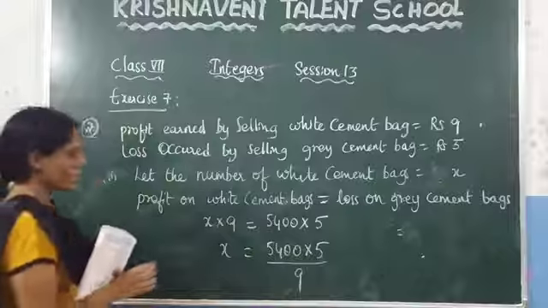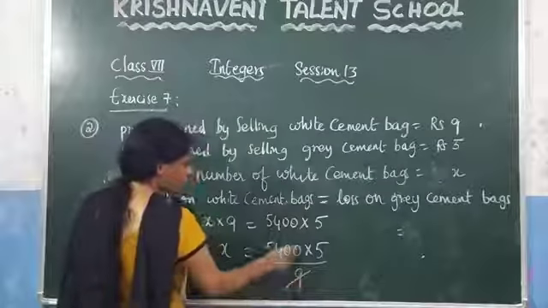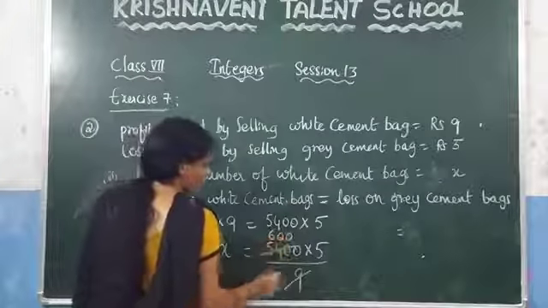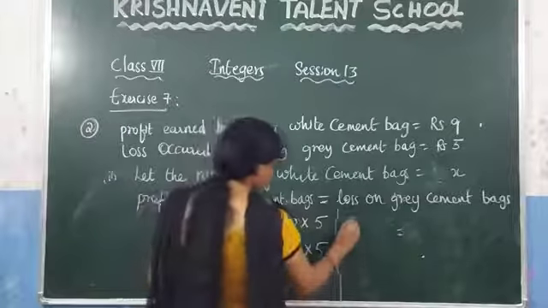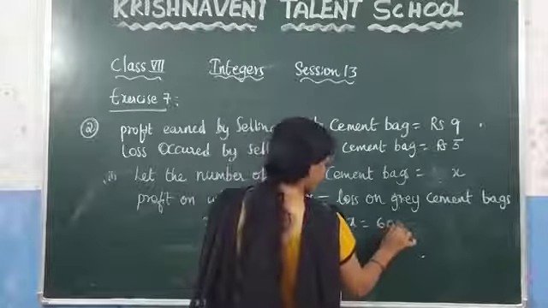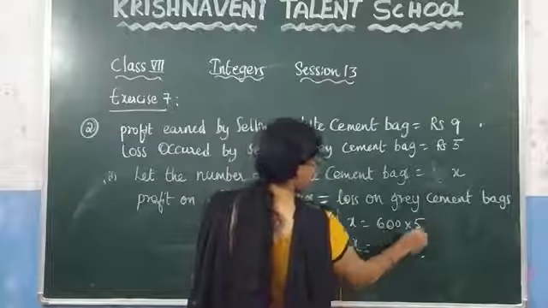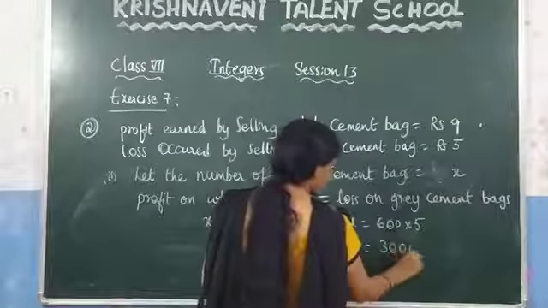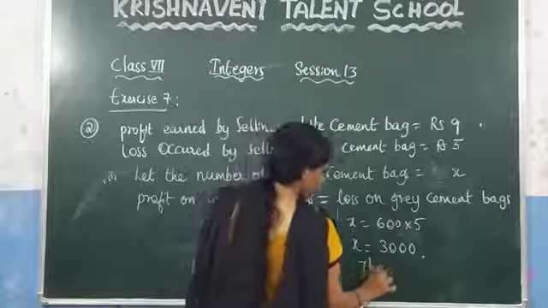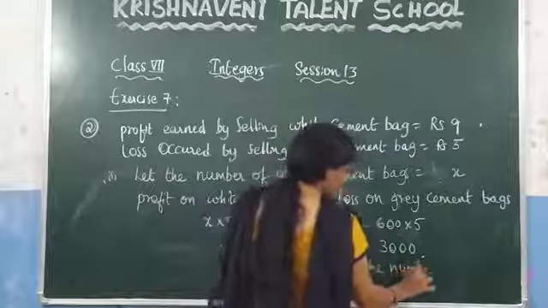How much will get cancelled? 9 5s are 45, 9 6s are 54. Now you got X is equal to 600 into 5. So X is equal to 3,000. This is the number of white cement bags.